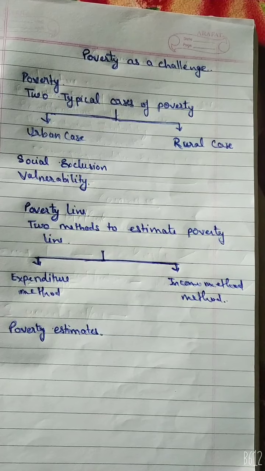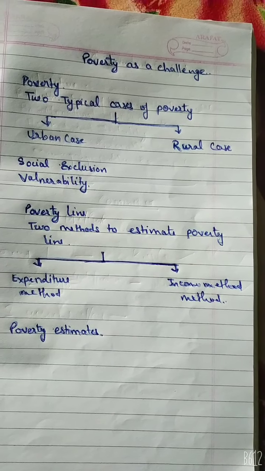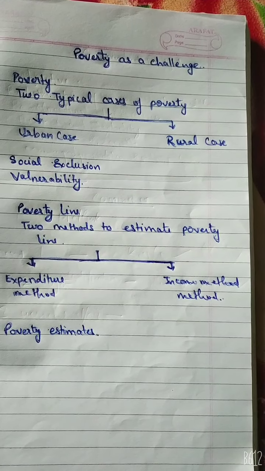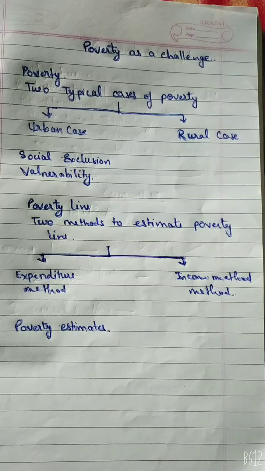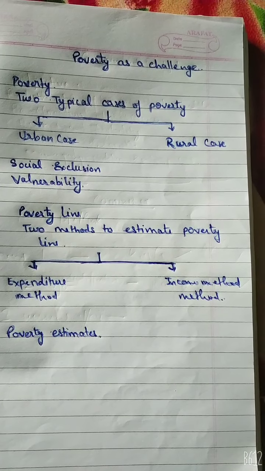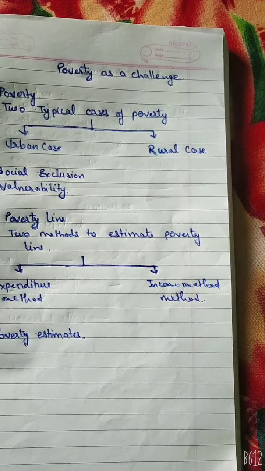In India, the daily minimum nutrition required per person has been fixed at 1400 calories in rural areas and 2100 calories in urban areas. The next method is the income method.